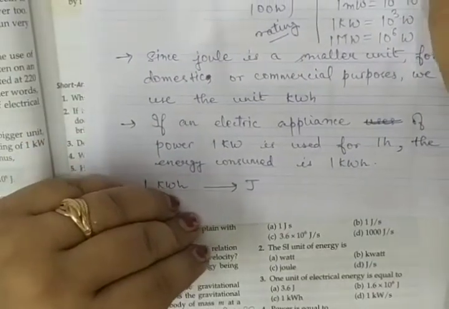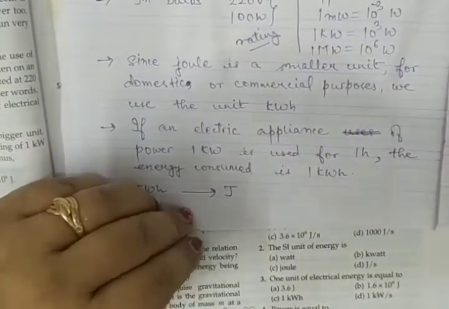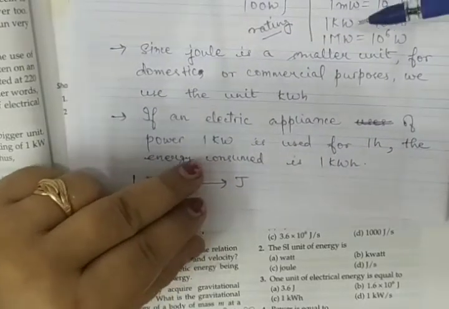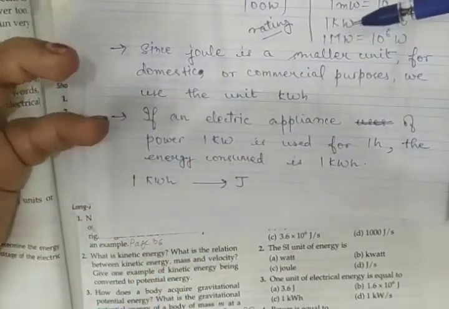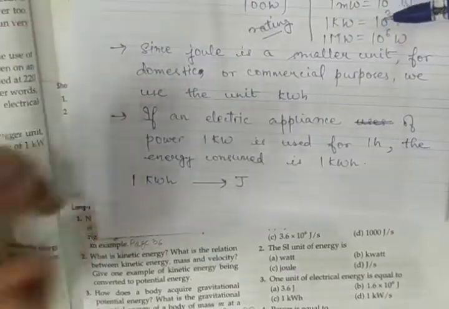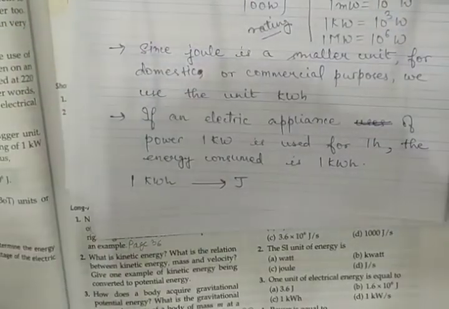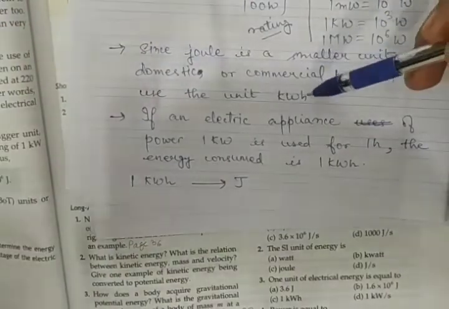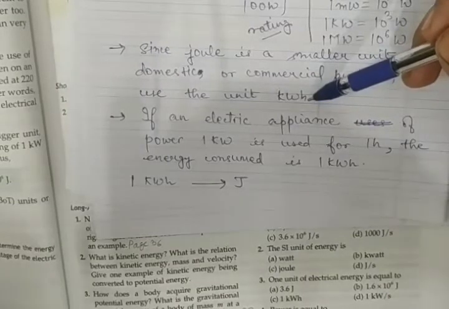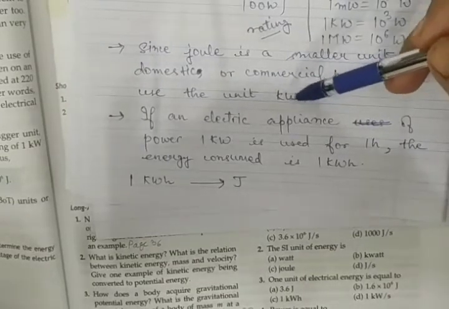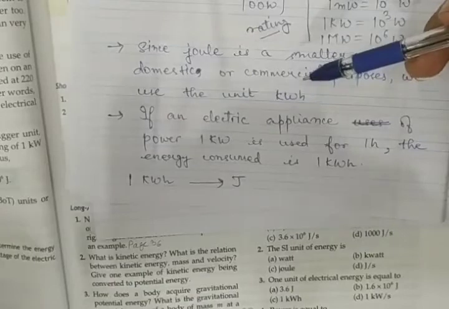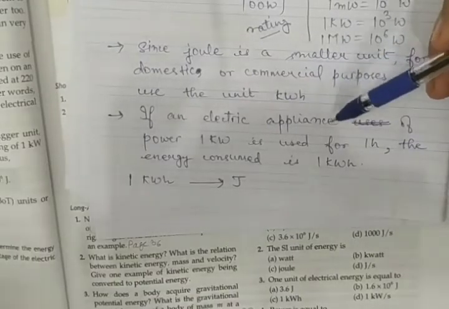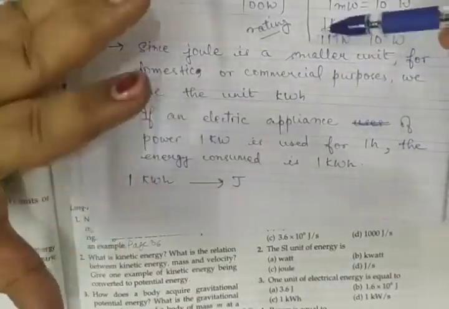Joule is a small quantity of measurement of energy. For domestic or commercial purposes, we are using a lot of energy. So we use another unit, that is kilowatt hour, kWh, where k and h are small and W is capital. So kilowatt hour is a bigger unit.